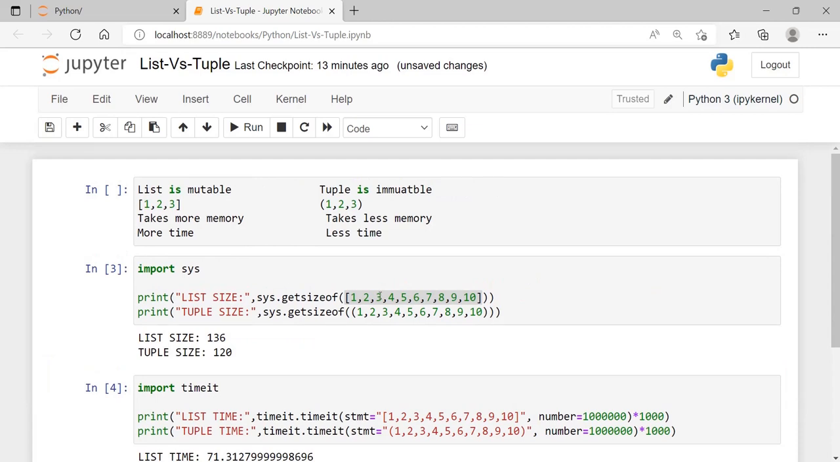List is mutable, tuple is immutable. A list is created within square brackets and a tuple within parentheses. And list takes more memory than tuple, or tuple takes less memory than list. And list takes more time to process the data, whereas a tuple takes very little time, guys. So these are the very important differences. If you can say this, then we are good with this concept.